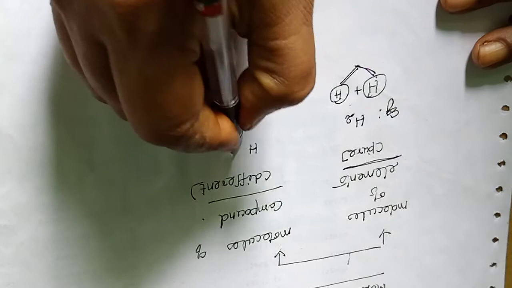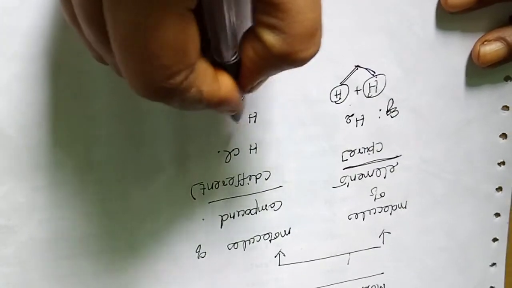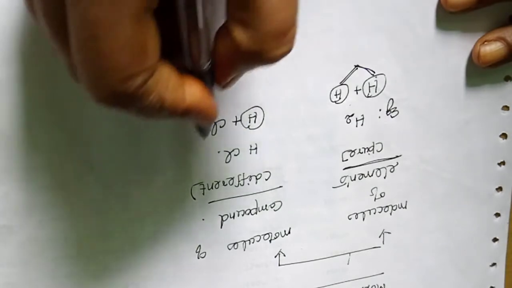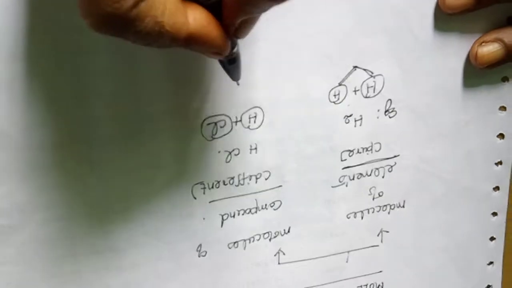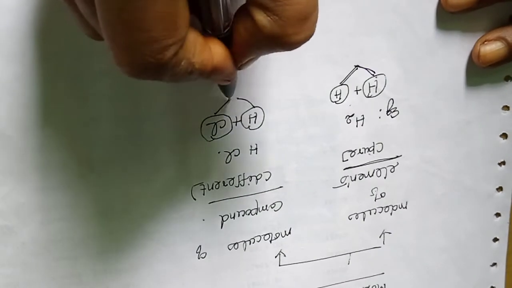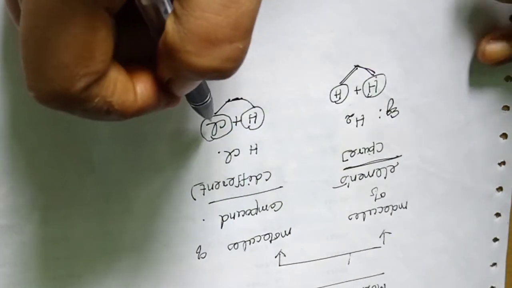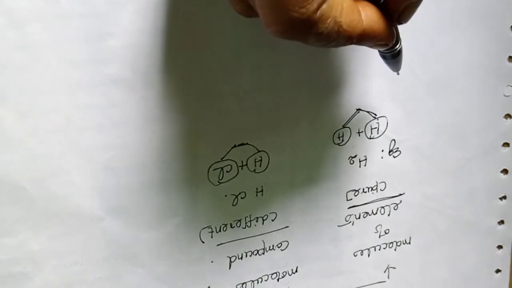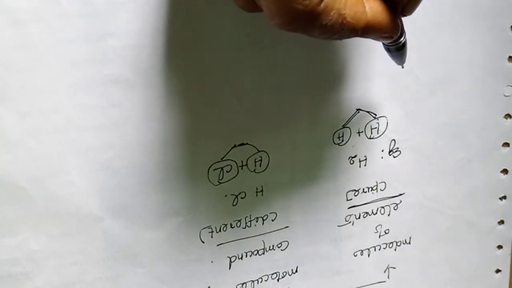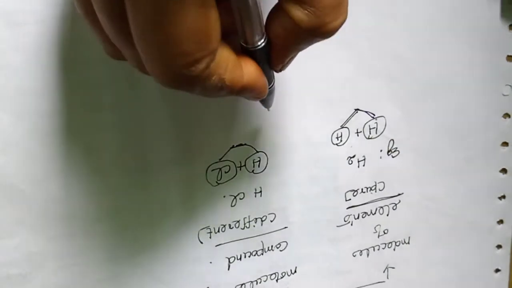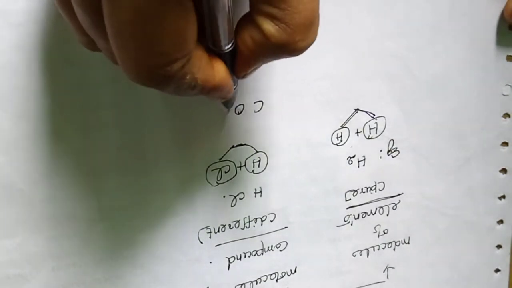For example, HCl, hydrogen plus chlorine. Hydrogen is one atom, chlorine is a different atom. These two different atoms are combined, and that gives the molecule of a compound. There are many examples given in your book. We have carbon dioxide.